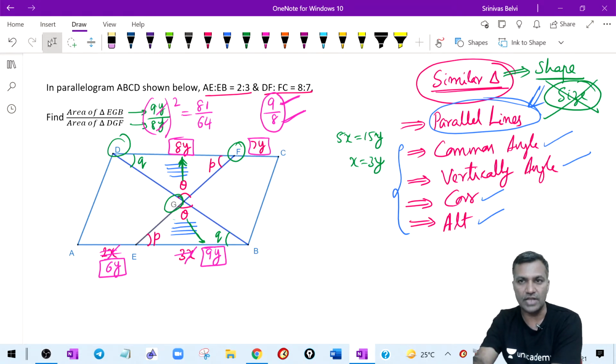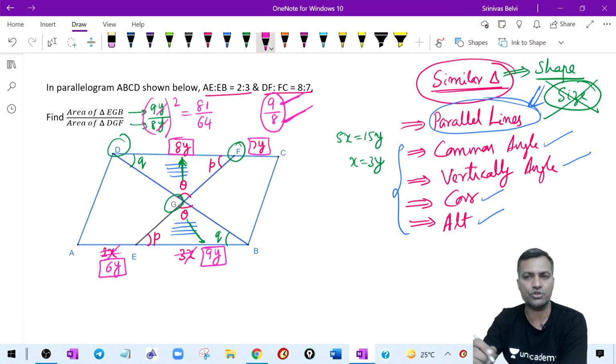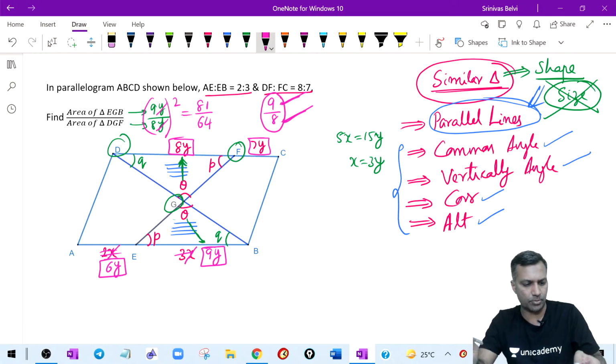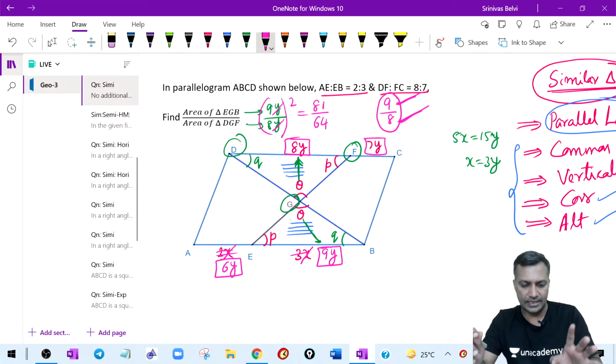I can ask the ratio of the altitudes. They think, okay, I have to do some terrible work to find the ratio of the altitudes, the ratio of the sum of altitudes. No, the ratio of the sum of altitudes is nothing but the ratio of the sides, the ratio of one of the sides. That's the point there. That's how they can complicate it. They can complicate the language a little bit.